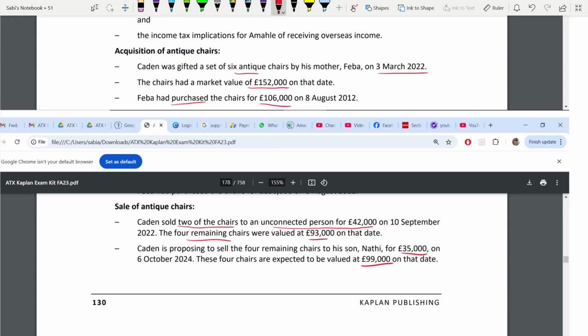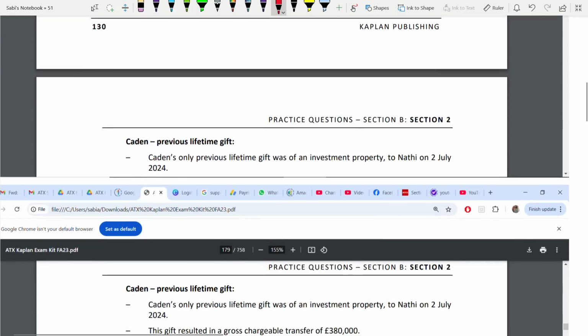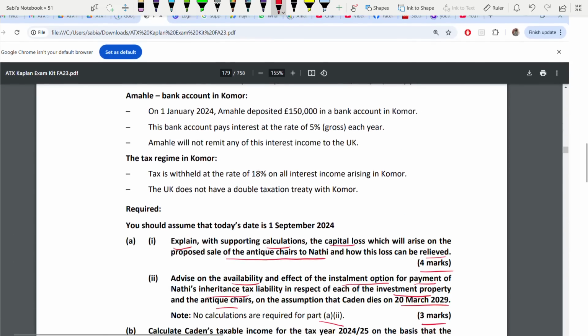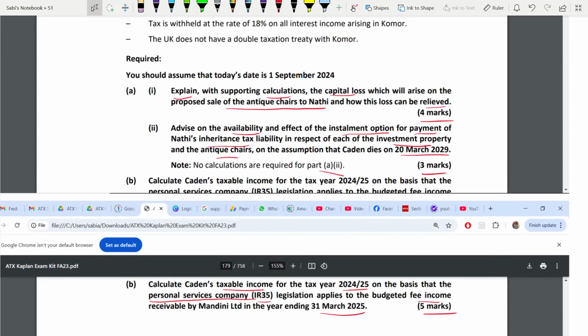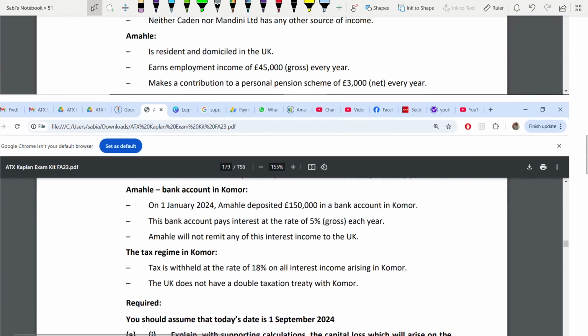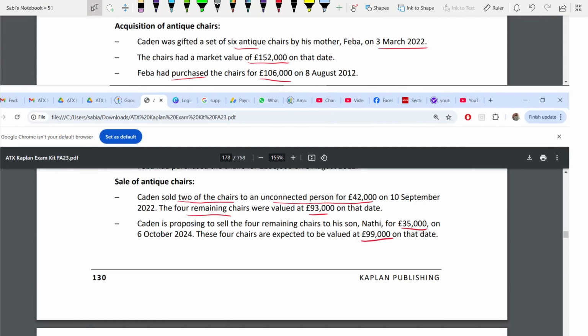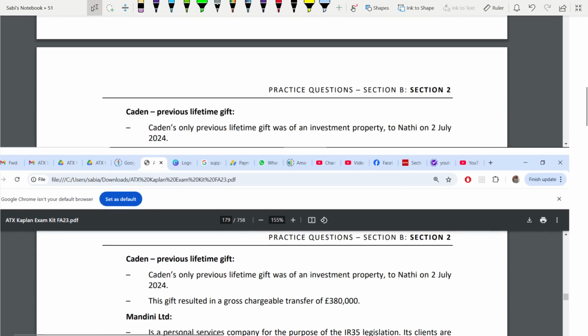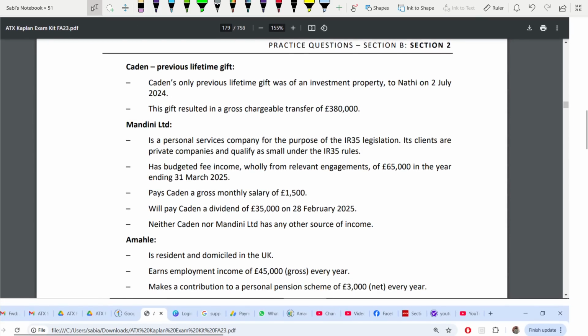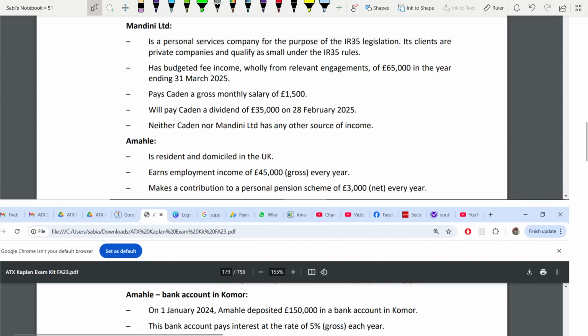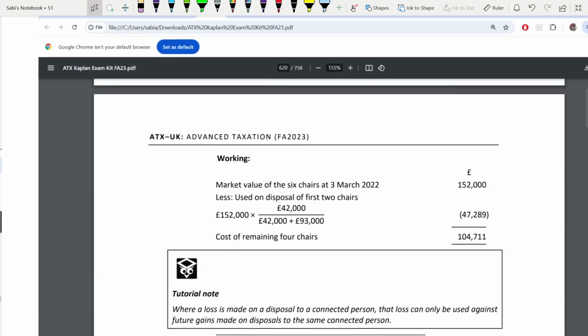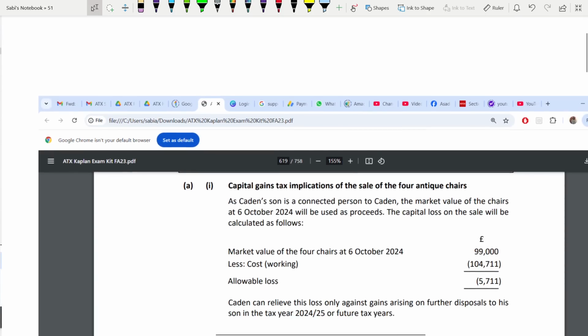So the question is, once again we'll read requirement 1. Capital loss regarding selling antique chairs to Nathi. So it's a loss because here selling it for 35,000 but value is 99,000. Before we read on the other things which are not so relevant for our requirement A, we can straight away go to requirement A and calculate the loss and how the loss will be relieved.